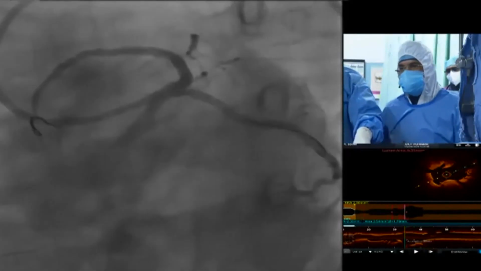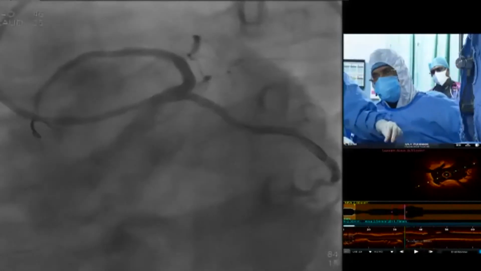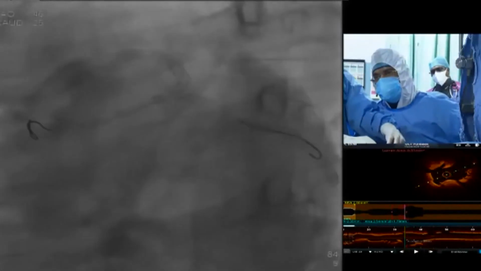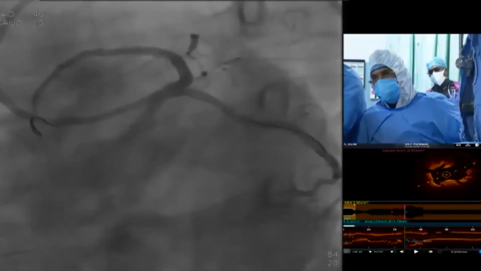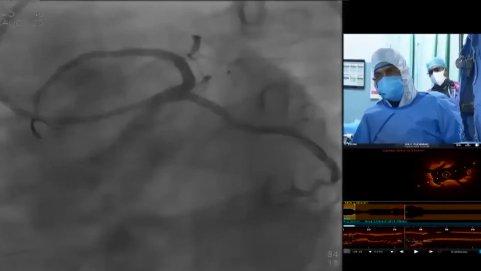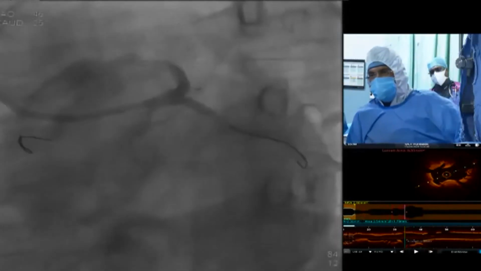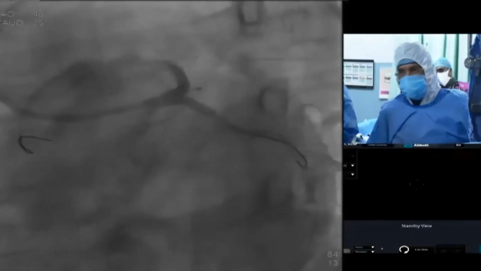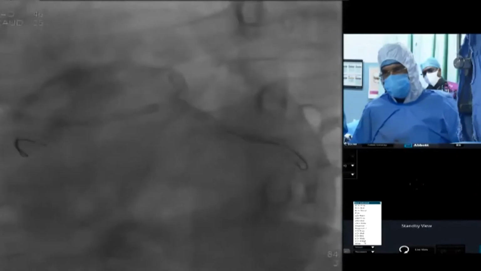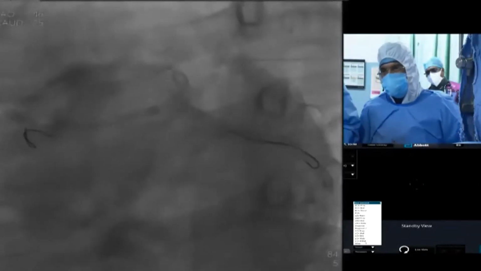You can see after final kissing balloon, the left main is nicely expanded. I think the LCX ostium is also very well expanded. The most common cause of failure in left main bifurcation is the LCX ostium. So many times the visualization of the LCX by imaging is very, very important. Is it adequately expanded or not? If you optimize that one, most of the time it works out. So when you do the two stent technique, imaging is a must.